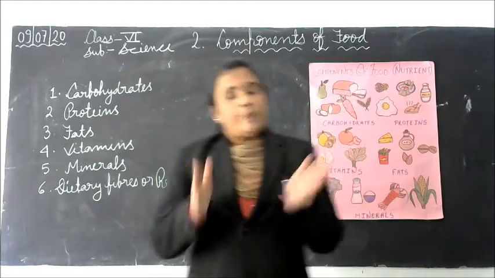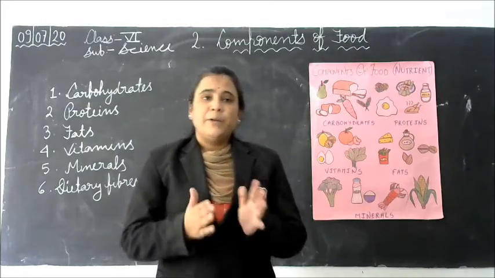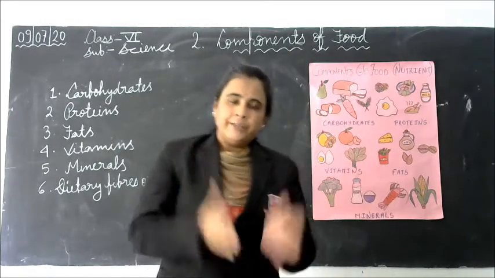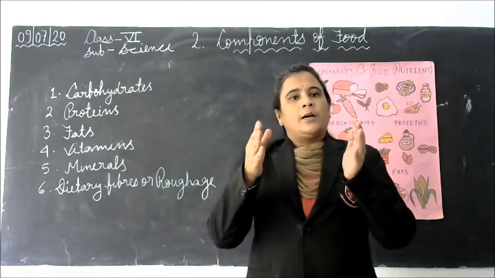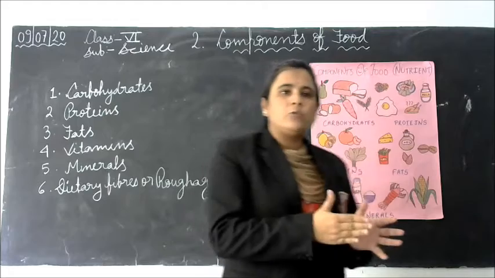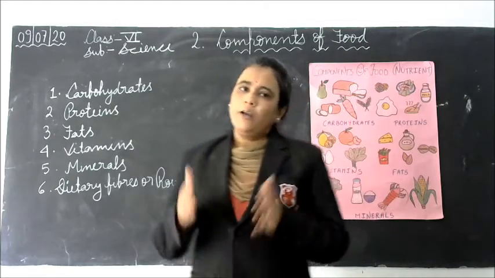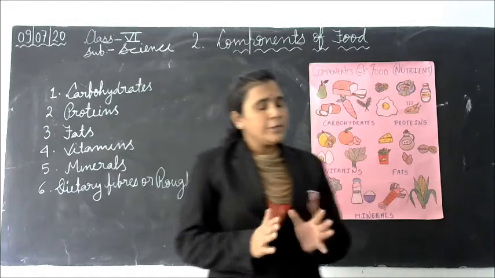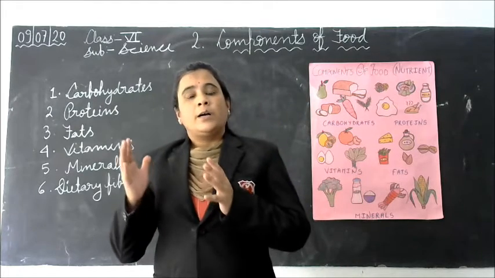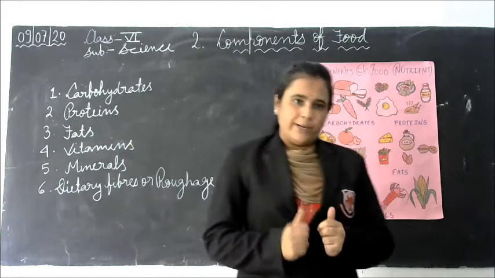So, every food item is made of specific ingredients. Ingredients means food that is required for preparing a particular dish or food item. Each ingredient is made of specific components.